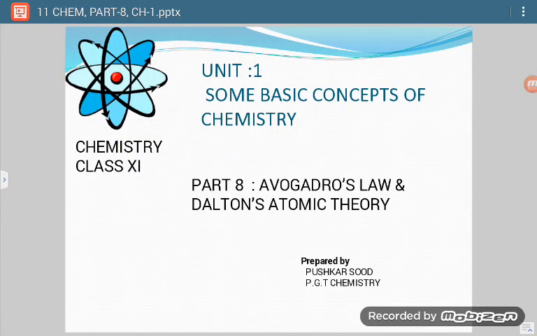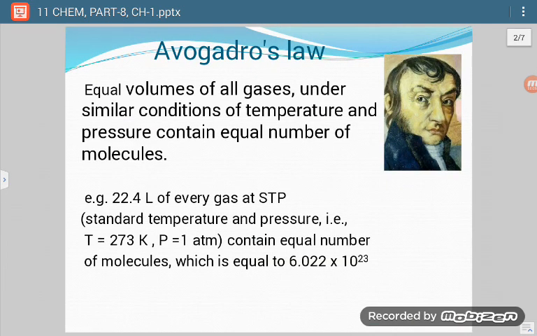Friends, today we will study Avogadro's law and Dalton's atomic theory. Now, first of all, Avogadro's law. This law was given by Avogadro. So what is the law? Equal volumes of all the gases under similar conditions of temperature and pressure contain an equal number of molecules.